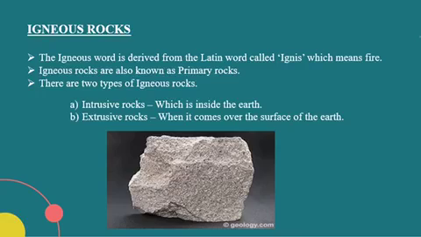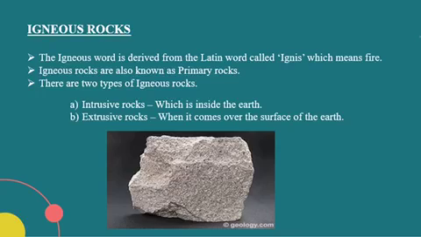And the most important factor to understand here is that igneous rocks can be of two types: intrusive and extrusive. As the name suggests, intrusive means they cool inside the earth's surface, so they are not visible on the earth's crust. They cool very slowly, they form larger particle size, and a common example of this is granite, which is found inside the earth's crust.